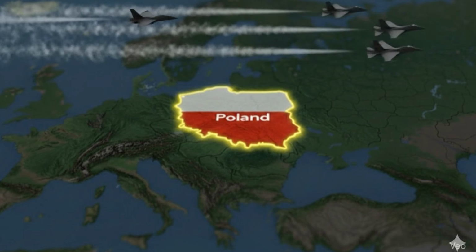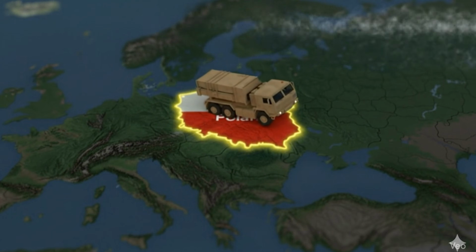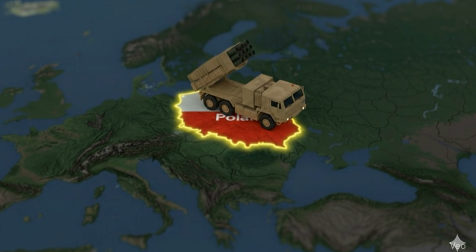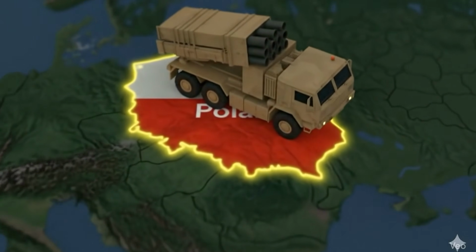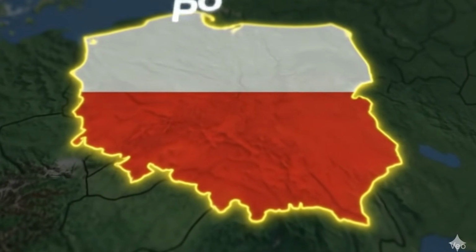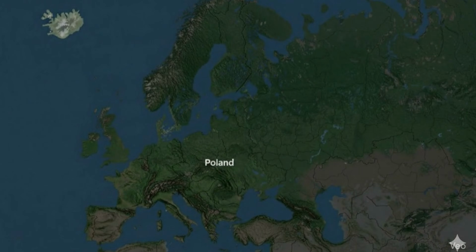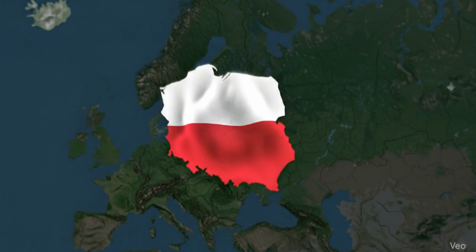Poland is on high alert tonight after confirming it has shot down several Russian drones that crossed into its airspace. Officials say the drones may have come from military operations in Ukraine, but many believe they could also be deliberate provocations. Each incident raises new questions. Are these accidents, or is Russia testing how far it can push NATO's defenses? For NATO, the stakes are serious.